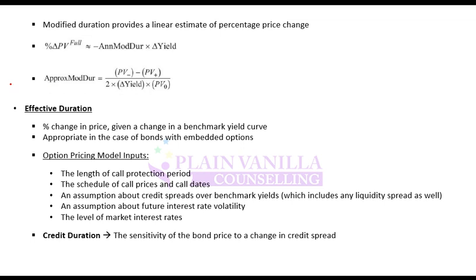How do you calculate it? This formula is very important. Make sure you remember it. Approximate modified duration is PV minus minus PV plus, divided by 2 into change in yield into PV0. What do we mean by this?